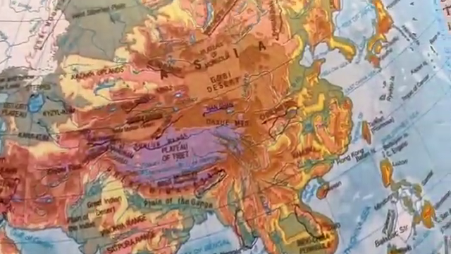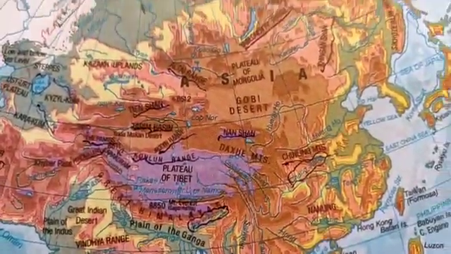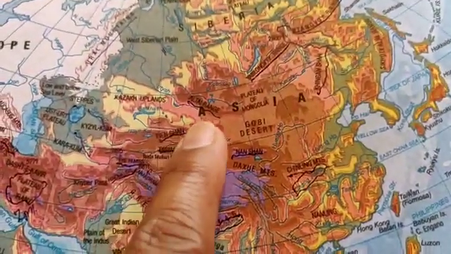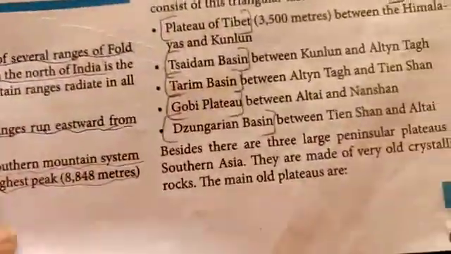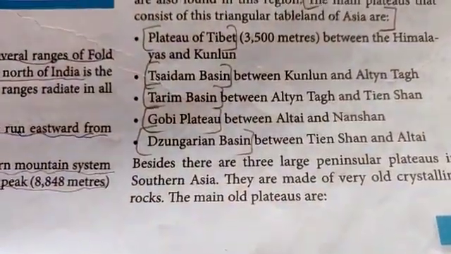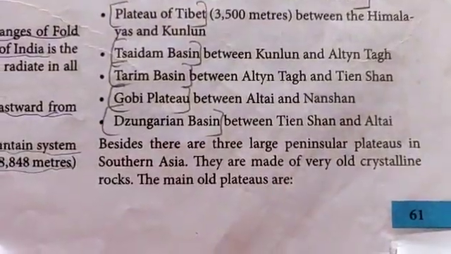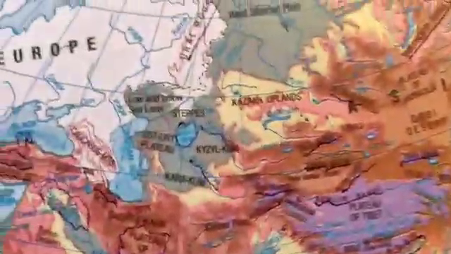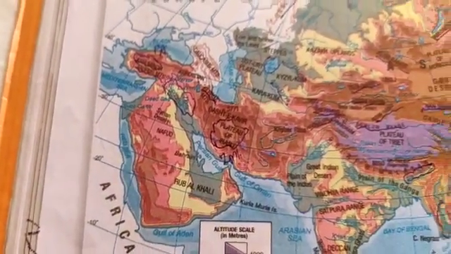Then the Dzungarian basin between Tian Shan and Altai. The Altai mountain range, Tian Shan is here and Altai is here. So this is the Dzungarian basin. Besides, there are three large peninsular plateaus in southern Asia. They are made up of very old crystalline rocks. The main old plateaus are the Arabian Plateau between the Red Sea and the Persian Gulf. So this is the Red Sea and this is the Persian Gulf. So here you will find the Arabian Plateau.